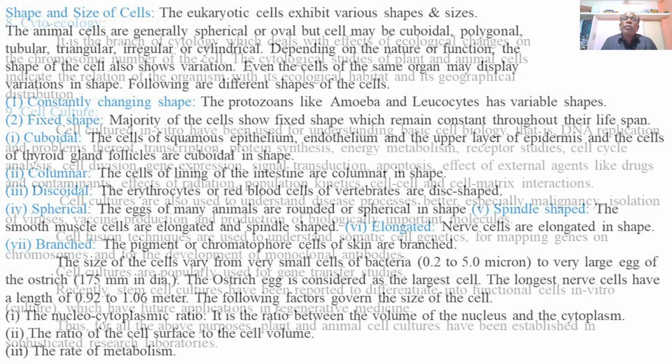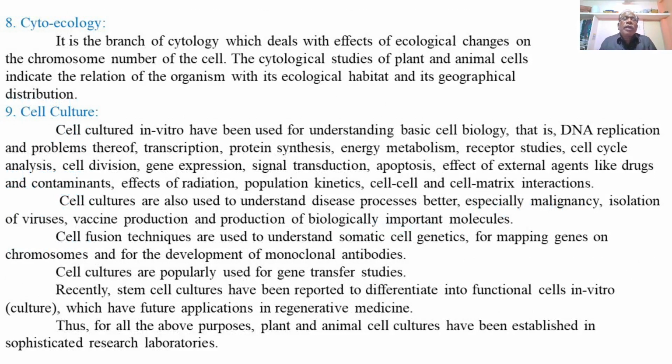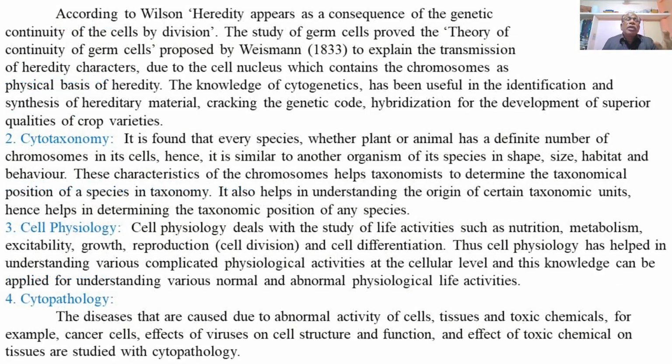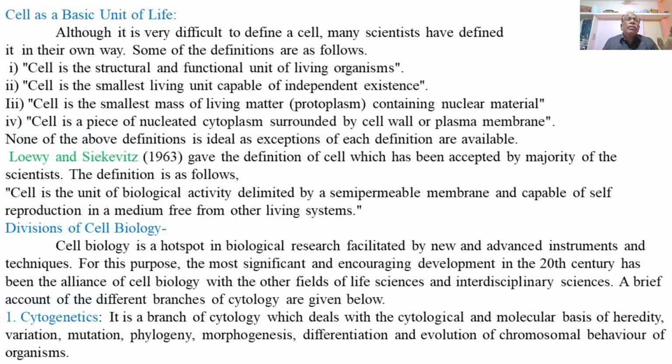So this is what we have about the different branches of cell biology, and how they are applicable and useful for the benefit of human beings. There are these nine branches which we have explained as branches of cell biology, and which are very important for mankind and human welfare.